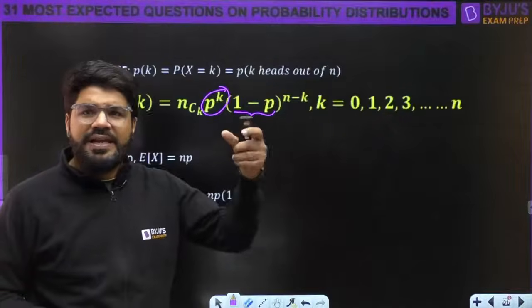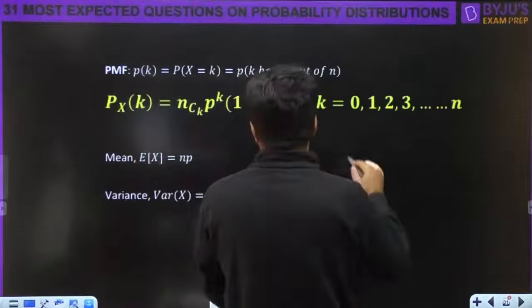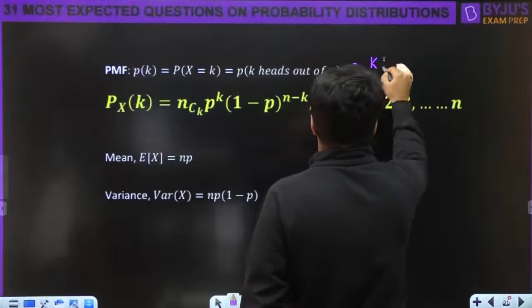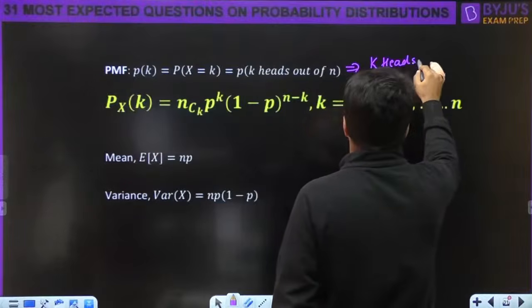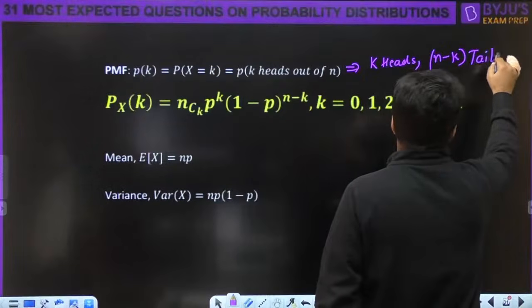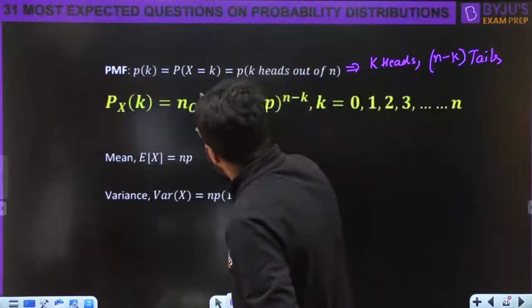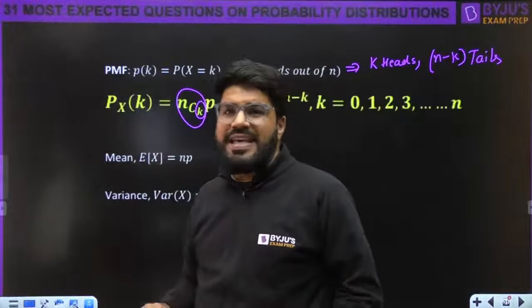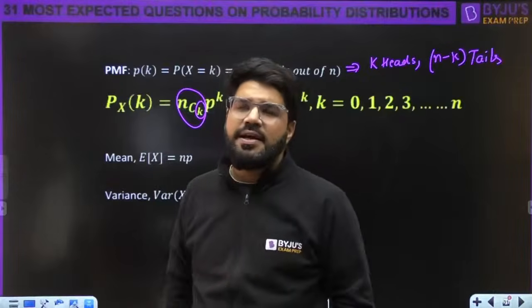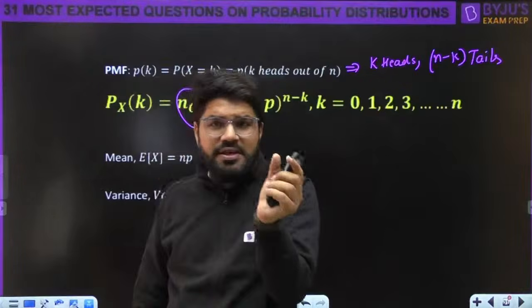The rest of the times, k times head came, so n minus k tails will come, right? So this means k heads out of n: k are heads and the remaining n minus k are tails. Probability of tail is 1 minus p, multiplied n minus k times. But where will the k heads come? It is not said that the first k are heads. The k heads can be anywhere, first, in between, last, some in the first, some in between.